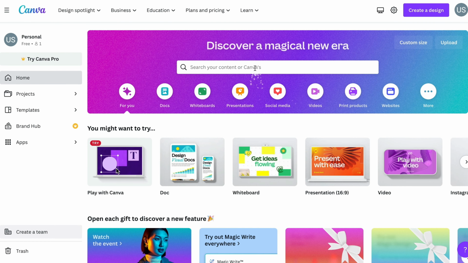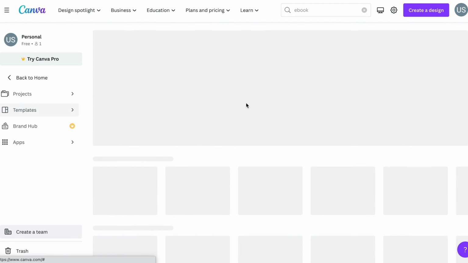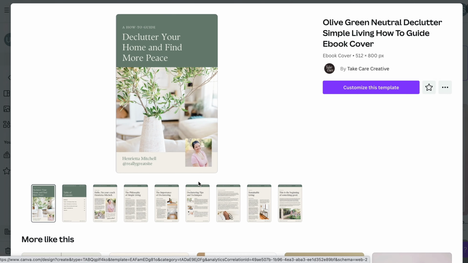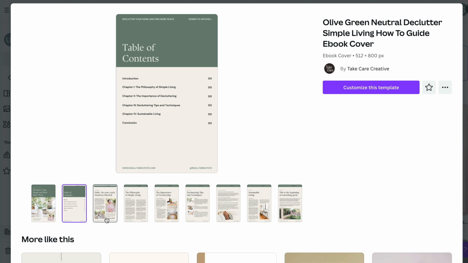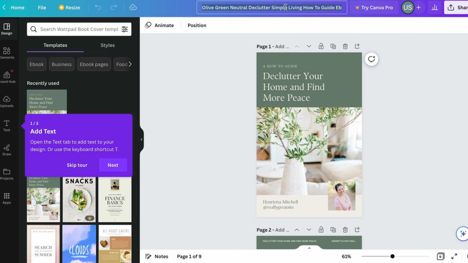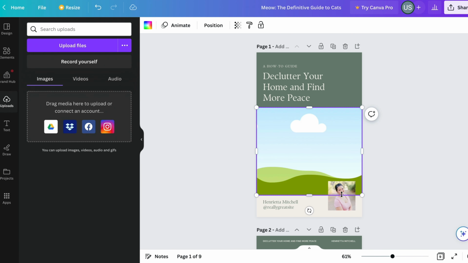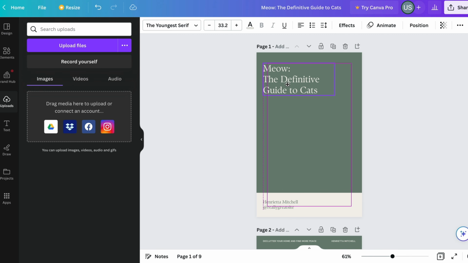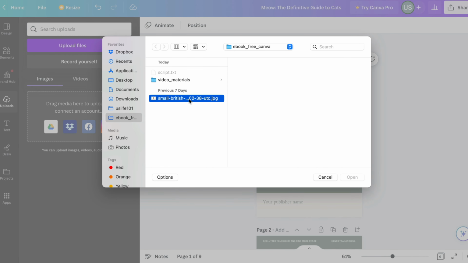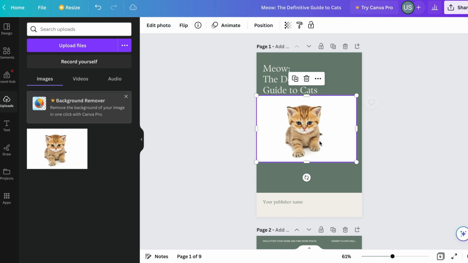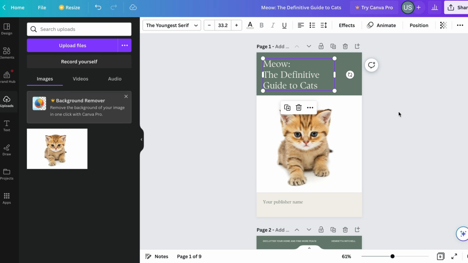After accessing the Canva site, you can search for ebook templates, which offers many free options. I will select this one with 9 pages, including the book cover, catalog, and all individual chapters. Let's customize this template now. Firstly, we need to rename the project and delete any irrelevant images. We can then adjust the book title and footer to suit our customized use case. For the image part, I already have a cat page that I will upload and place on the book cover. I will then resize and reposition it. Now, the book cover is pretty much done.